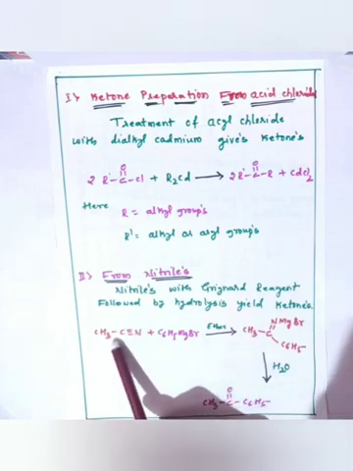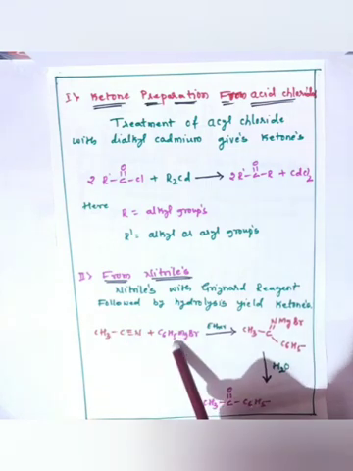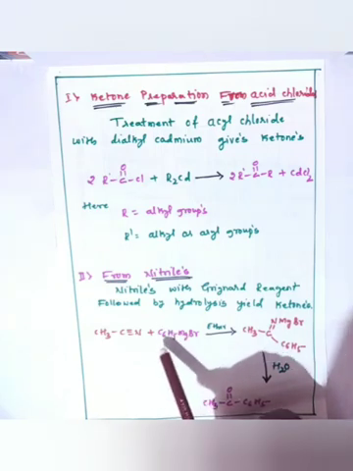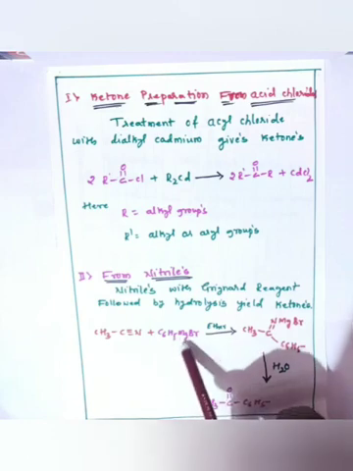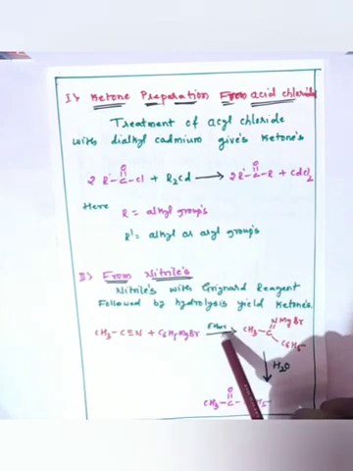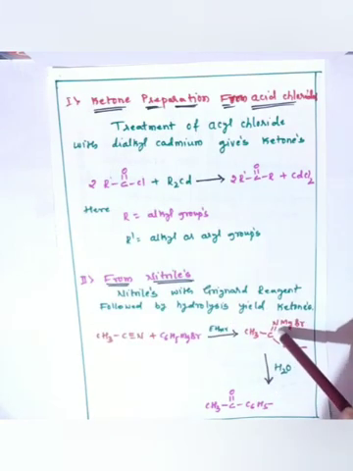So nitriles, that is methyl cyanide, after reacting with Grignard reagent, that is vinyl magnesium bromide in the presence of ether, give an intermediate product imine, that is a substituted imine.